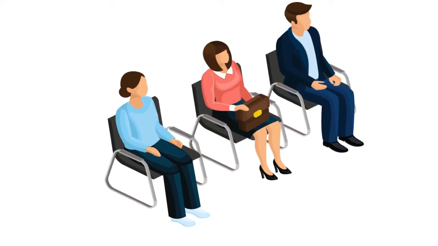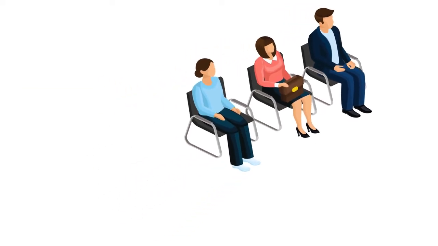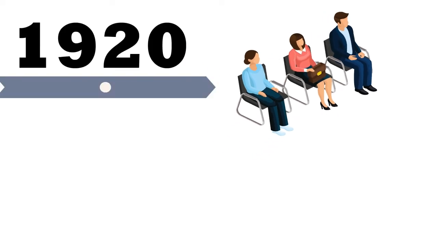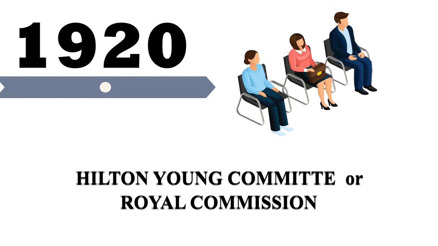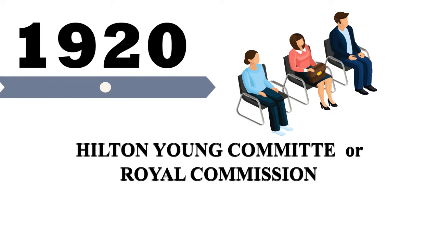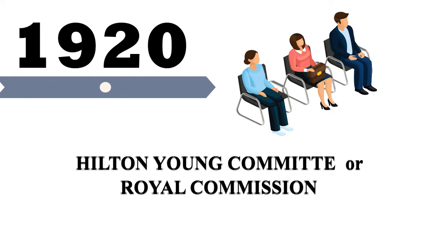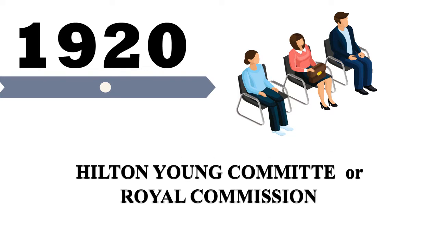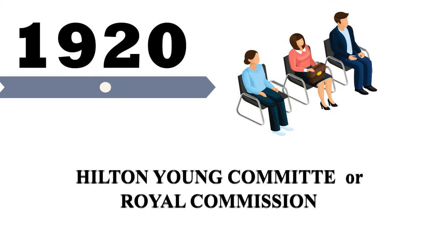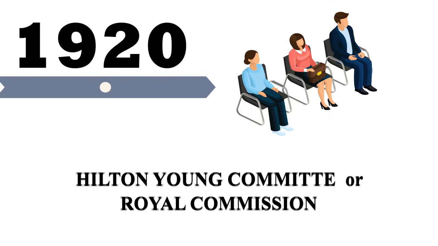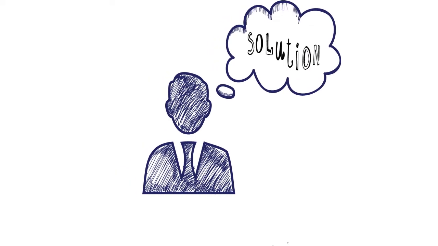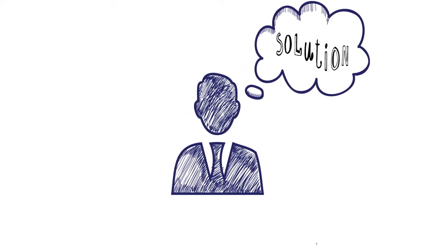So they created a committee in 1920. And the committee's name is the Hilton Young Committee, and it has another name called the Royal Commission. They gave the committee the responsibility to find a solution for how they can control the banks. And the committee came up with a solution.